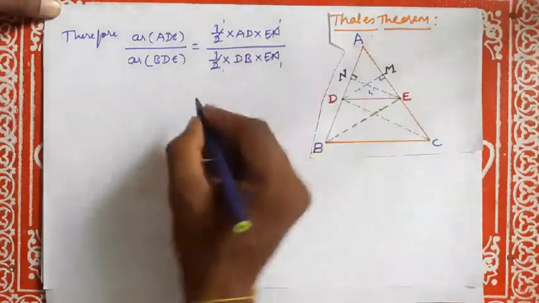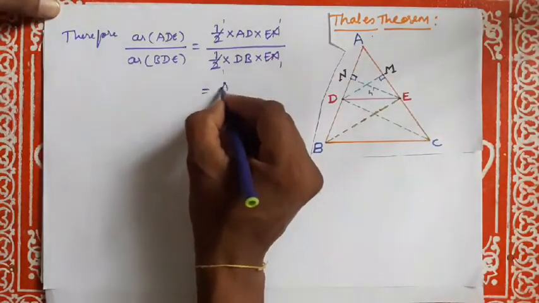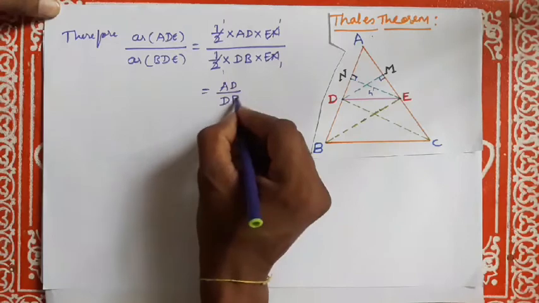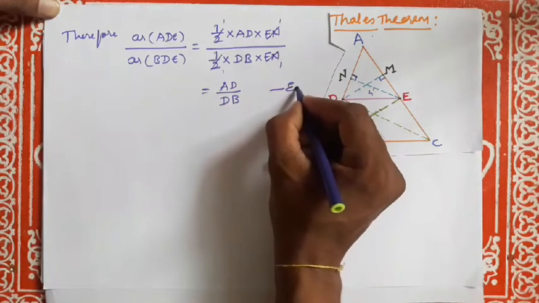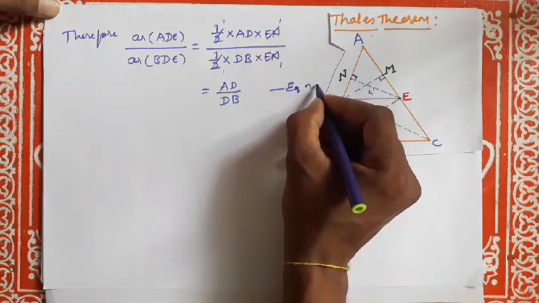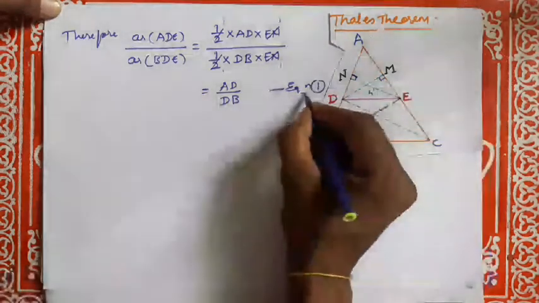Remaining is AD by DB. Take it as equation 1.